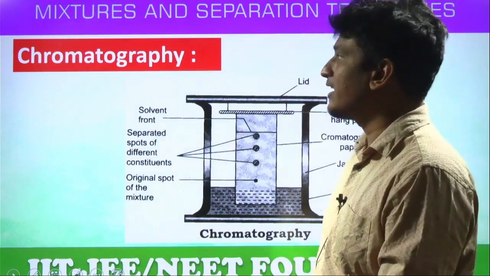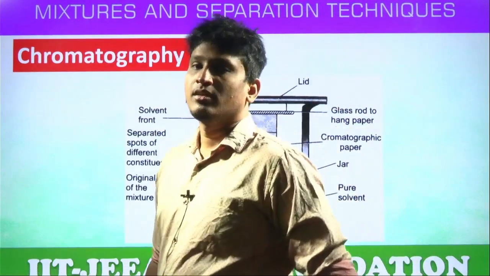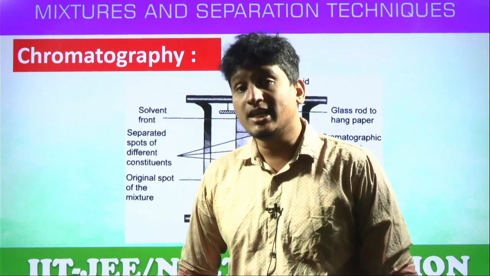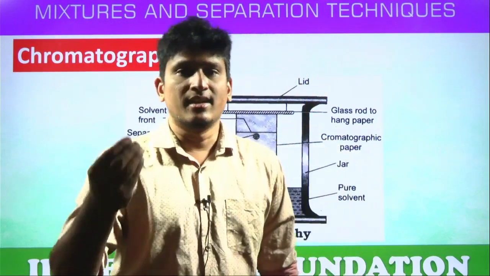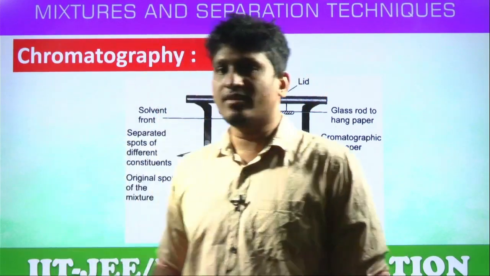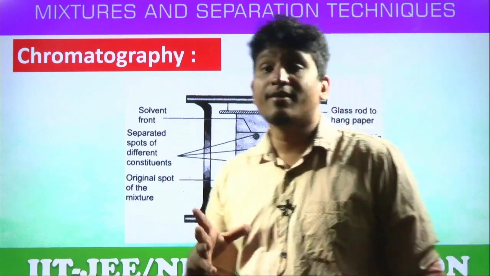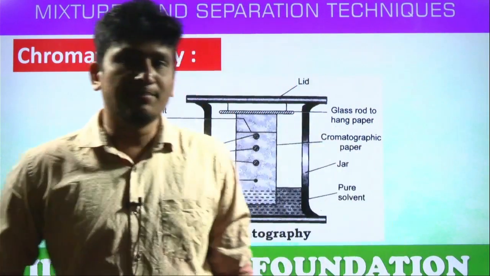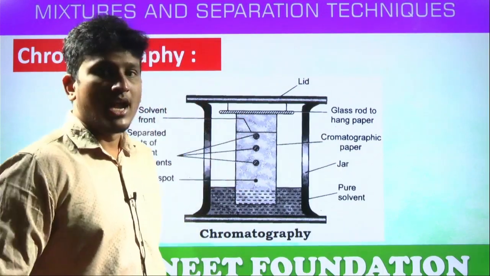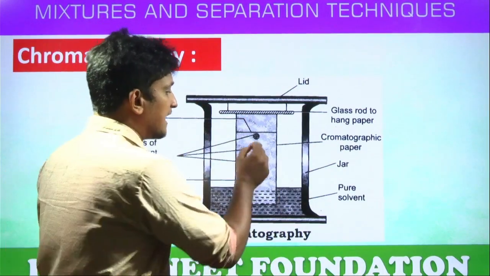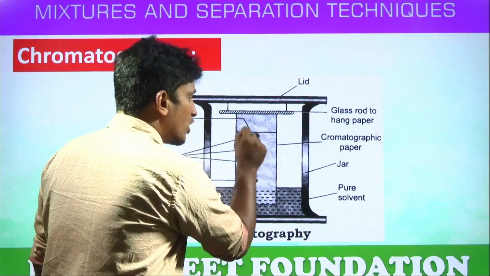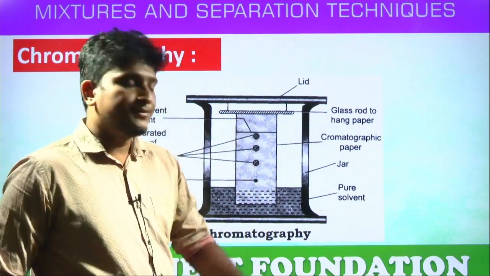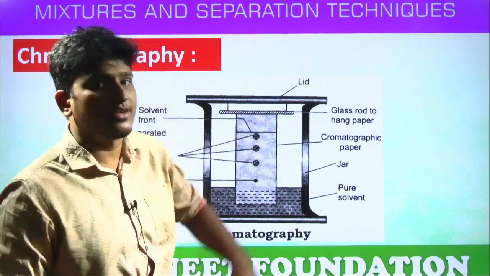Next, the last technique, chromatography. Chroma means color. This technique works based on separating colored components. For example, dyes, inks, their mixture of different colors, and different colors have different densities or not. So, taking a sample of filter paper, and by taking this mixture of ink or dye, taking a dot, placing this dot of mixture on this filter paper, and if this filter paper is suspended into the water, what will happen, students?